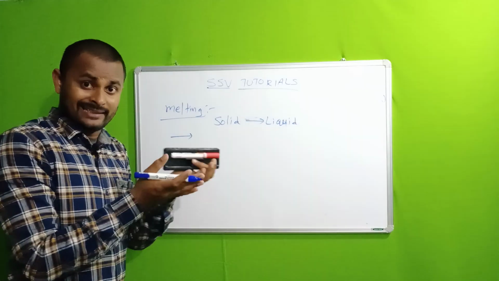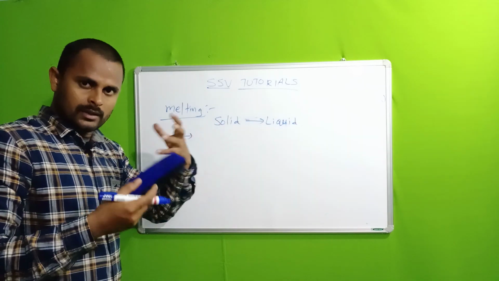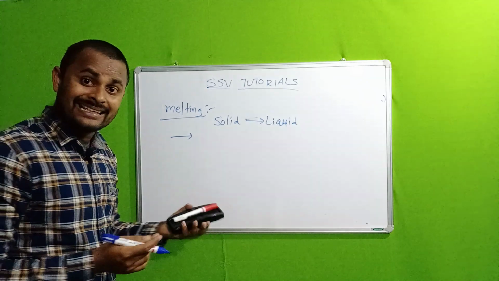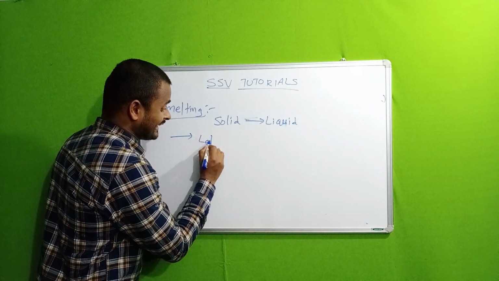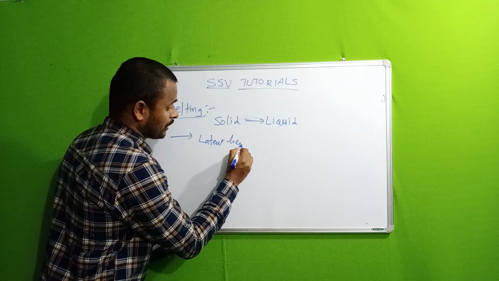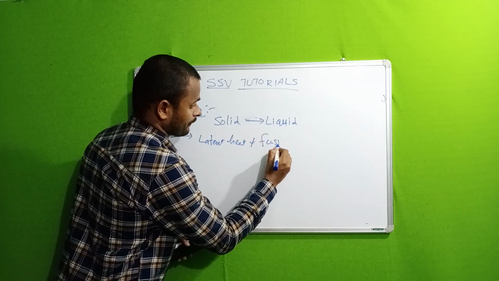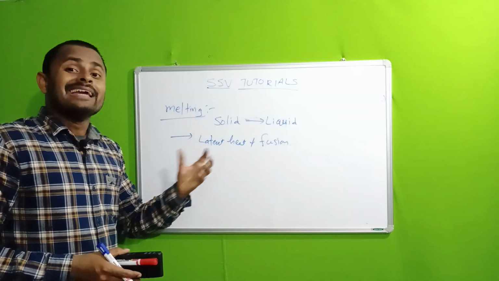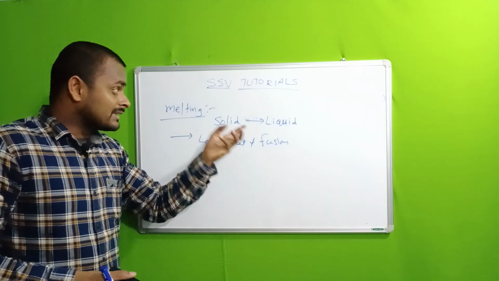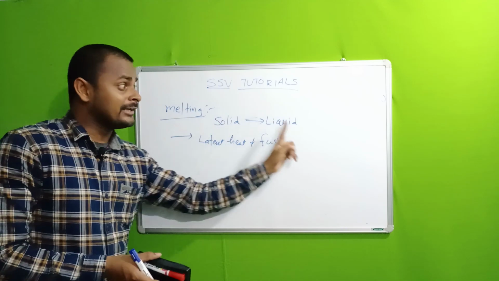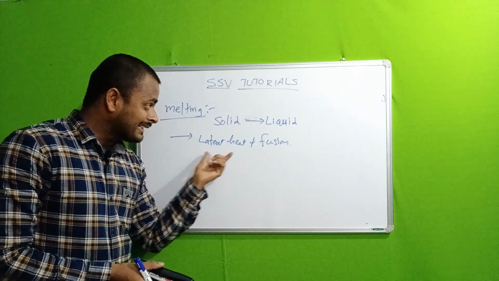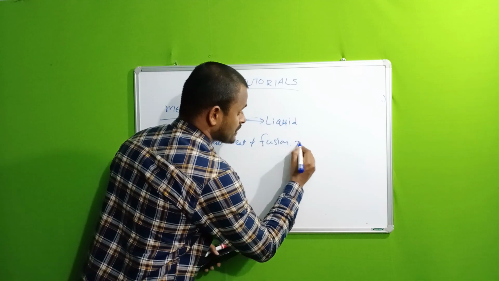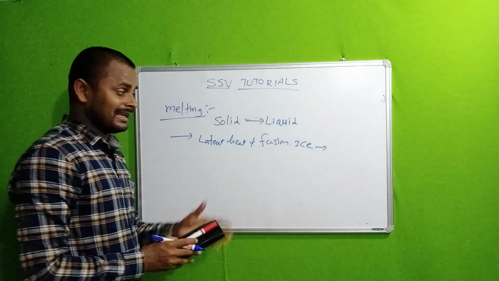some hidden heat is involved in the process of converting solid into liquid. That hidden heat is called latent heat of fusion. Here in the process of melting, the hidden heat which is used in the substance to convert the solid into liquid is latent heat of fusion.